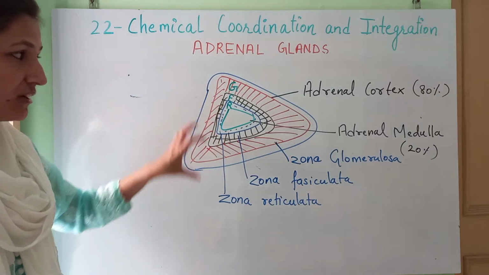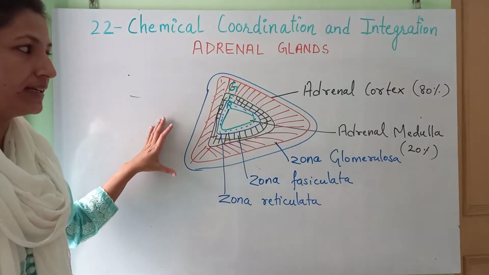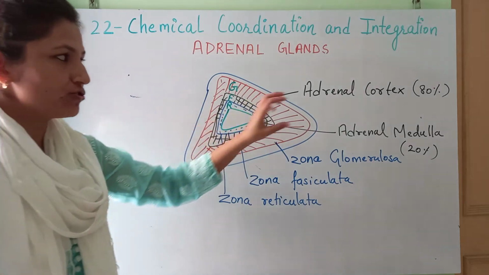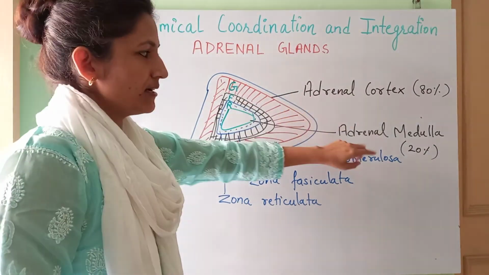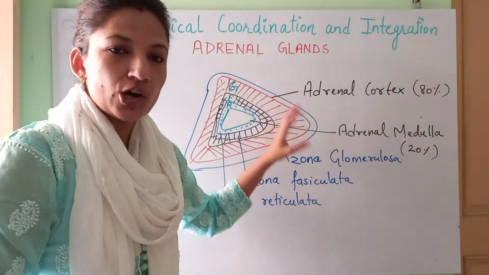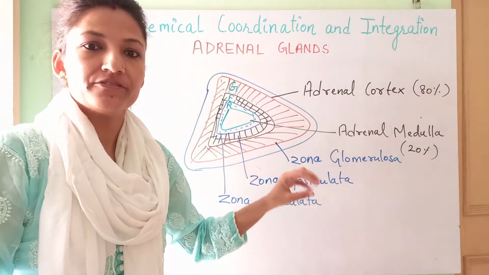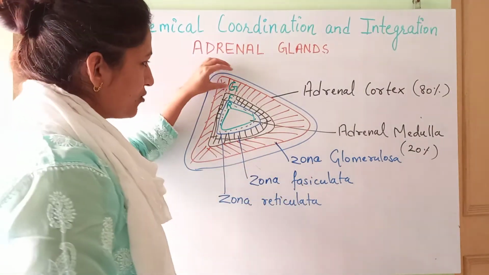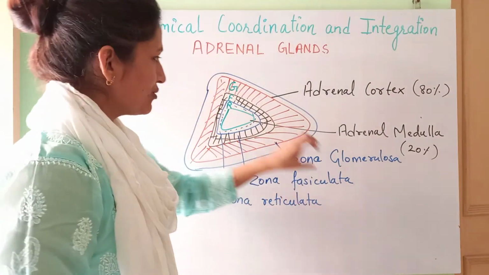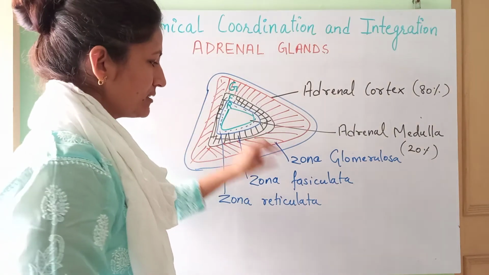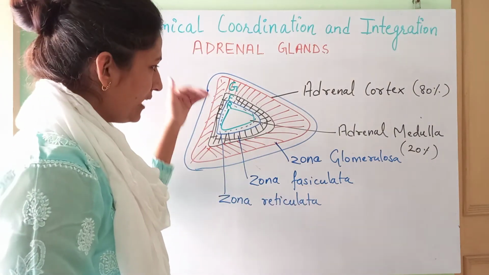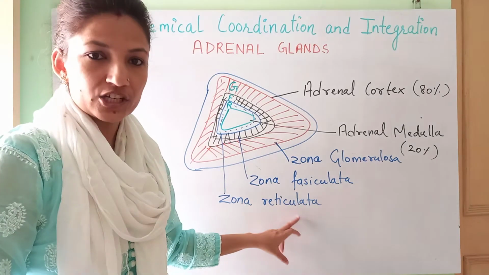Structurally the adrenal gland is broadly divided into two regions, the cortex and the medulla. The cortex is further made up of different zones. The outermost zone is the glomerulosa, the inner one is the fasciculata, and the innermost is the reticulata.